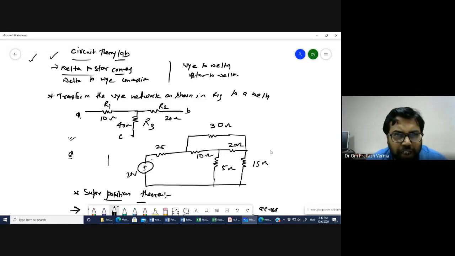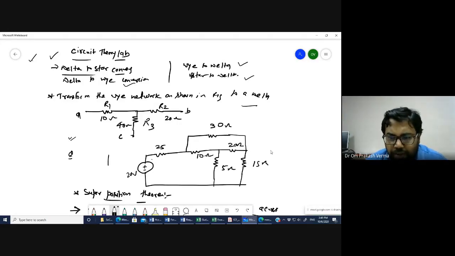First we started with the delta to star conversion, also called the delta to Y conversion. Then we start with the Y to delta, or star to delta. You know how the transformation is done. I will not go into the details of R1, R2, R3. This is the star or Y form, and you have to convert it into the delta form.